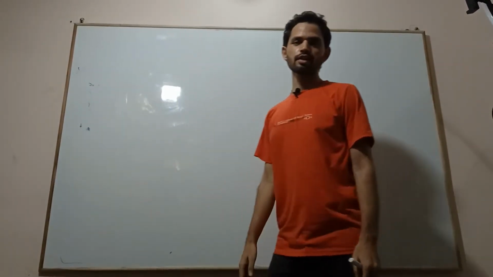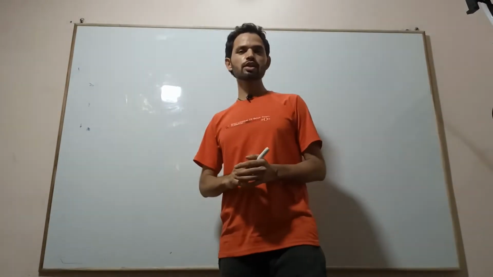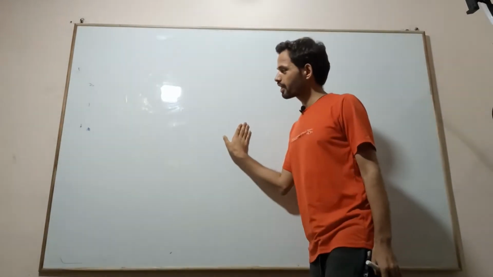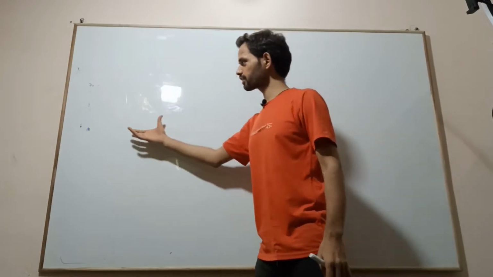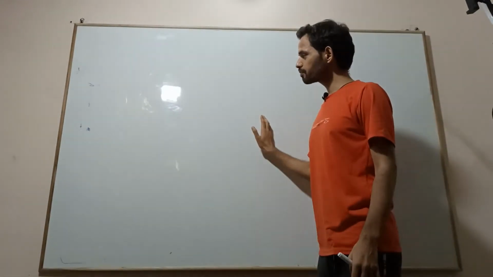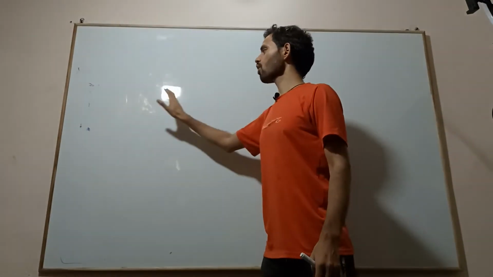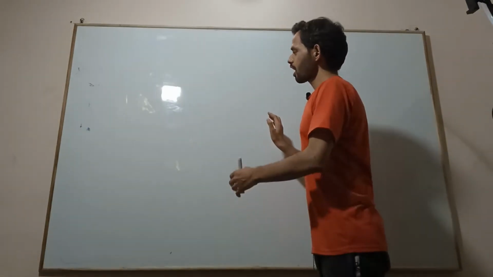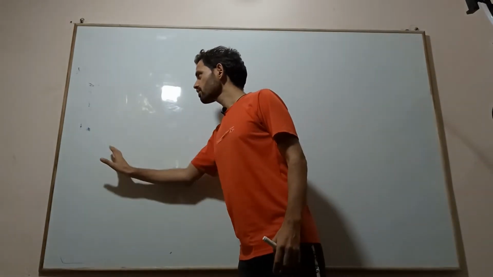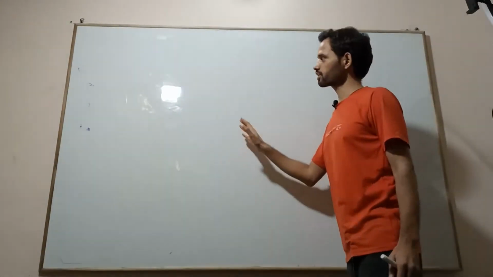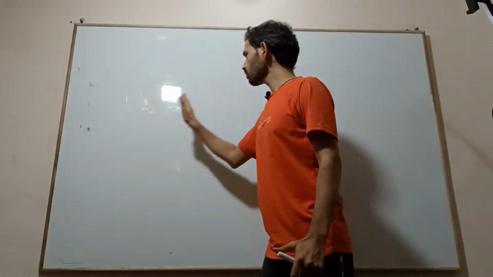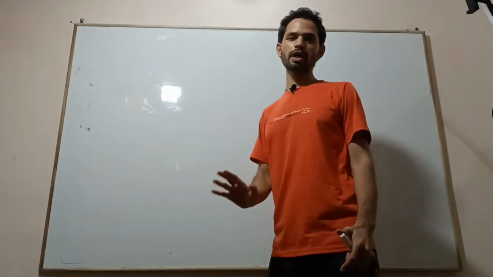So today we will discuss Bohr's atomic model. As we have seen in the last class, we discussed the atom and the distribution of electrons in it. How can we describe the distribution of electrons inside the atom? So today we are going to discuss Bohr's atomic model before going to energy band theory.